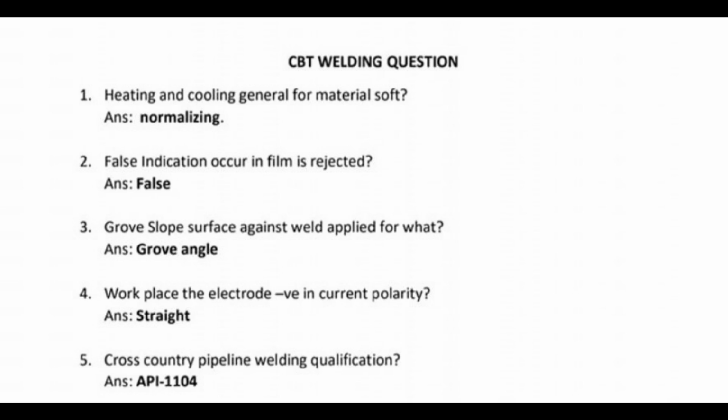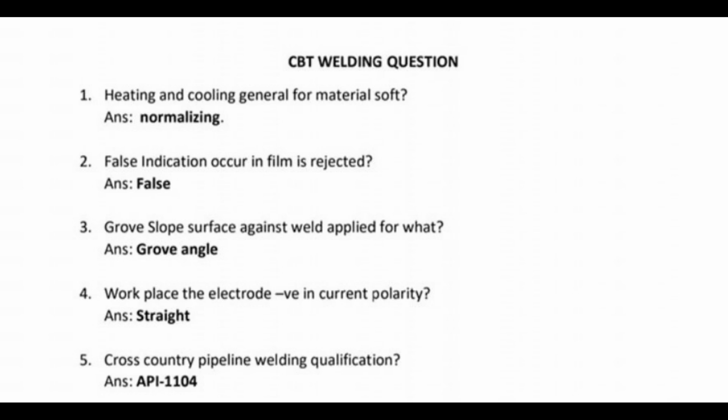Now, let's start the video. Number 1. Heating and cooling general for material soft? Answer: normalizing. Number 2. False indication occur in film is rejected? Answer: false. Number 3. Grove slope surface against weld applied for what?